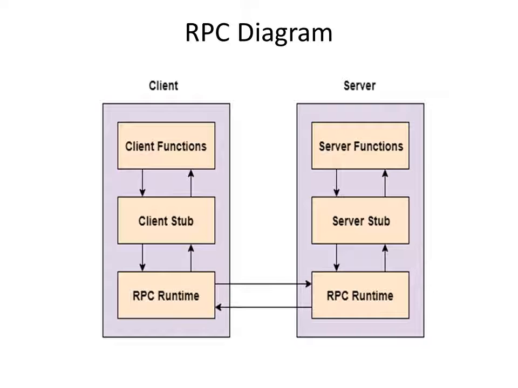This is the RPC diagram. On the client side we have client functions, client stub and the RPC runtime environment, which is the operating system. On the server side, we have server functions, server stub and the RPC runtime environment, which is an operating system. The client stub initiates the procedure call, and it is given to the server stub. The server stub receives the message and executes it.